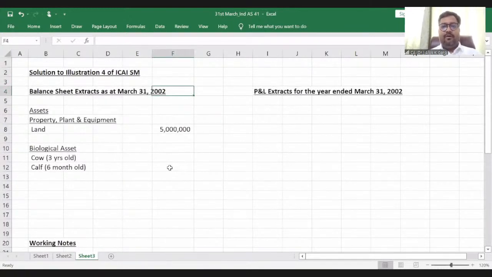And in the P&L, on the income side, just recognize these two items. What is the income from newborn calf?